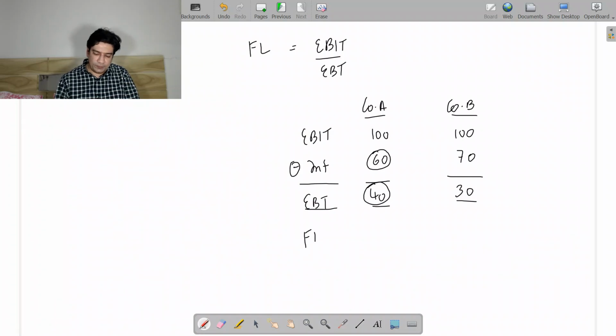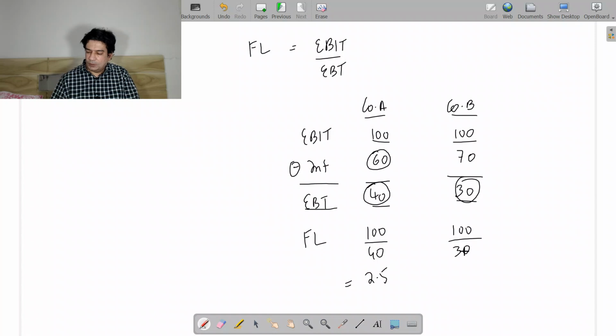So we will reconfirm this. Let us apply the formula. EBIT is 100 and EBT is 40. So 100 divided by 40, so 2.5 is the financial leverage. Here EBIT is 100 and EBT is 30. So 100 divided by 30, so 3.33 is the financial leverage.